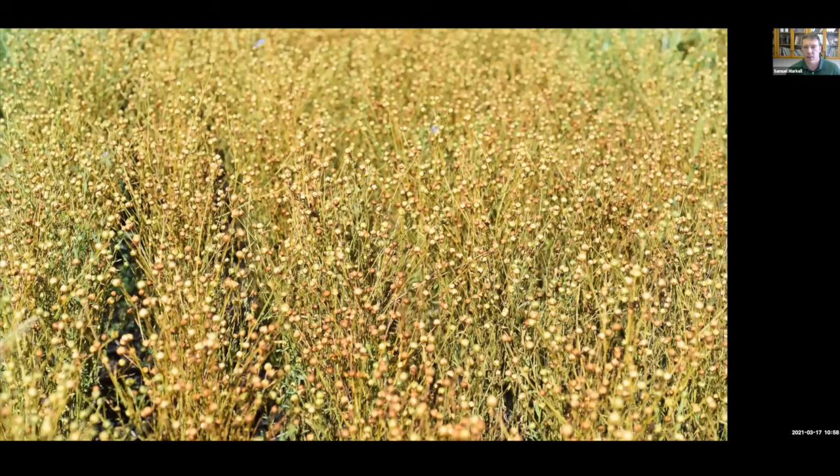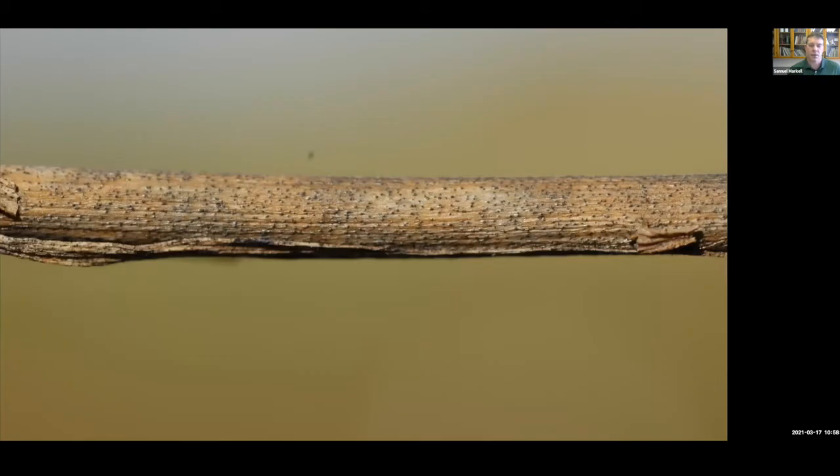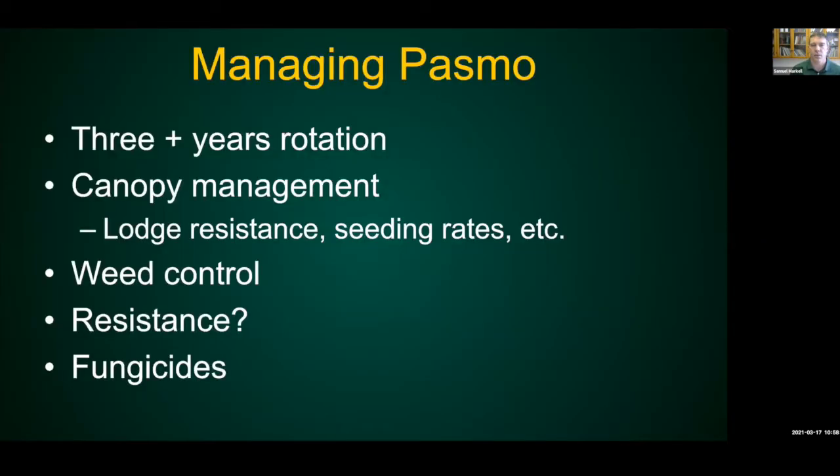So one thing that sometimes is important to point out is Pasmo will cause a crop, or can cause a crop, to appear to mature prematurely. And so this is one of our fungicide trials. This is a photo that I took just last year, and you can see really uneven growth and uneven bolls, and a lot of that is Pasmo. I'm not going to say all of it is, but a lot of that is Pasmo infected plants and plants that have less Pasmo or less infection. And after this, you go back to the residue. So that cycle is pretty common, can go pretty fast, and when you have a lot of water, it can cause quite a bit of yield loss.